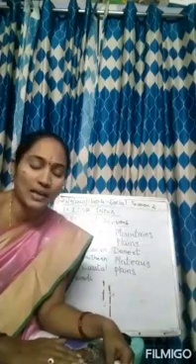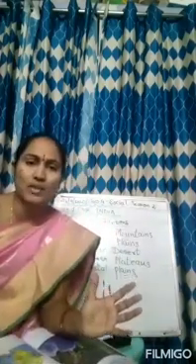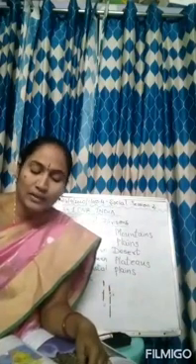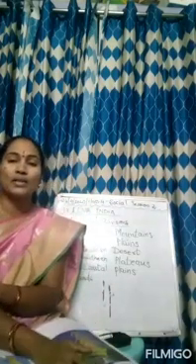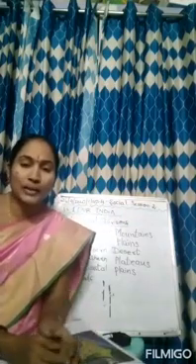Now again, they have given about the political divisions of India. India is a big country with a large population. Yes, our India is a big country and we are having a large population. To run the country smoothly, India is divided into states and union territories. India has 28 states and 9 union territories. The capital of India is New Delhi. What is the capital of India? New Delhi. So our India is divided into 28 states and 9 union territories.